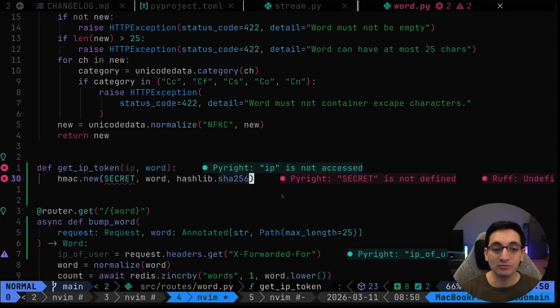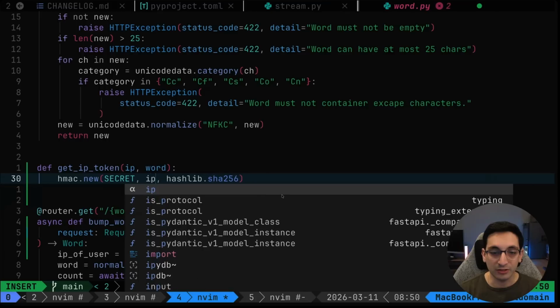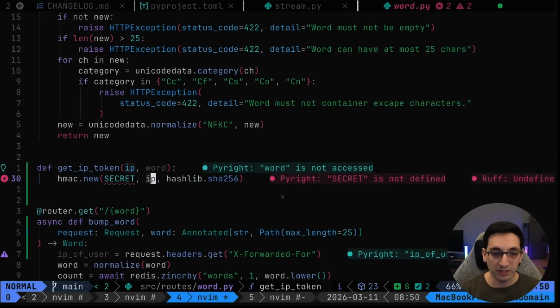This is how I'm going to be hashing this and ensuring that it is not easy to brute force. The reason that I add a secret here is that if I don't add a secret, brute forcing all the IP addresses is very fast. So I would be able to actually not decrypt, but brute force back the word and the IP address of the user. So let's do that.